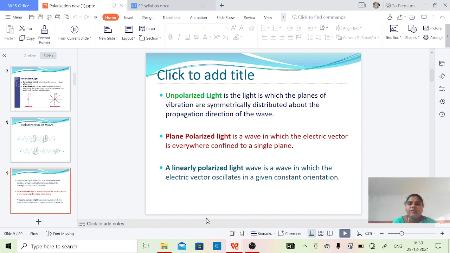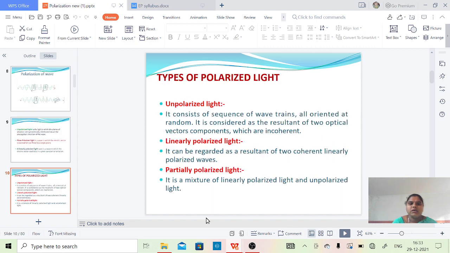So a linearly polarized light wave is a wave in which the electric vector oscillates in a given constant orientation. So here there is a concept of an electric vector which is confined to a single plane in plane polarized light and has a constant orientation. That means the orientation is constant within a given space.